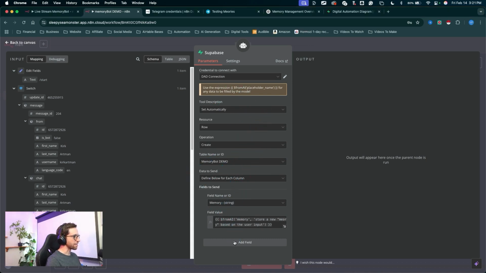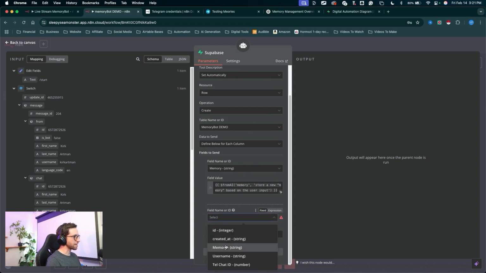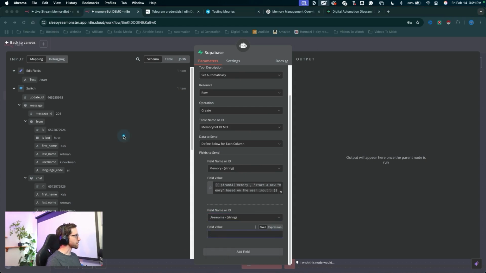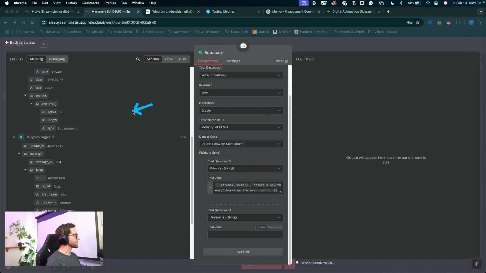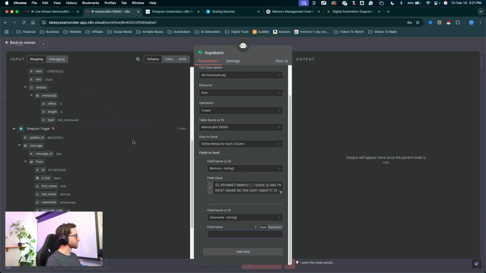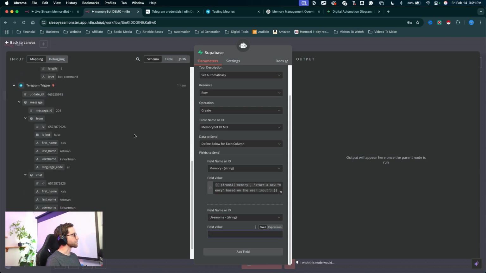Let's click on add field, select from the dropdown. This will be the username. And for the field value, we could add the username from Telegram. We can choose that from the switch node or from the Telegram trigger node. And I'm going to actually grab it from the Telegram trigger node. We could use the Telegram username, but sometimes when people have their Telegram usernames private, this won't show up in the input. In that case, you won't get anything in this field value except an @ sign.